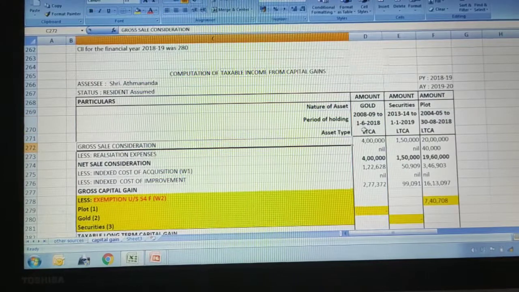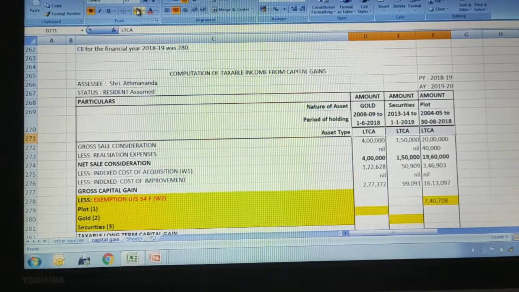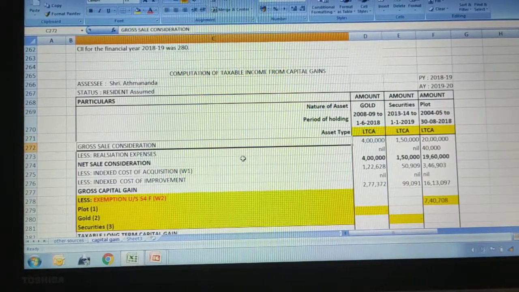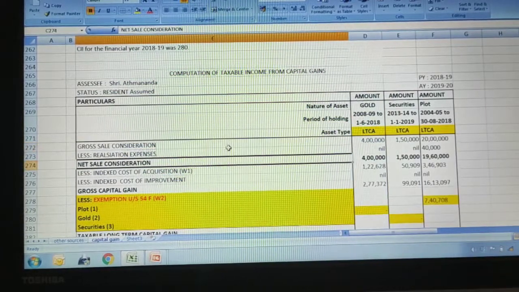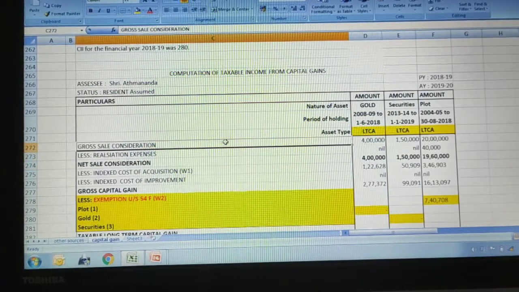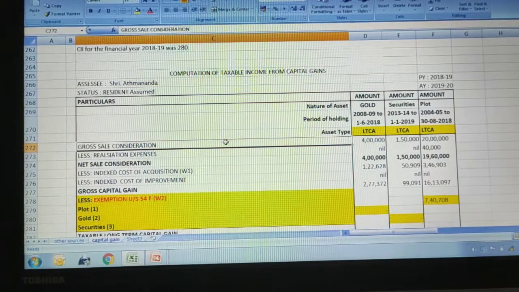So let us start. Because the assets here are long term in nature, the long term capital gain format we need to apply. The format starts like this: gross sale consideration. What is the value of sale?